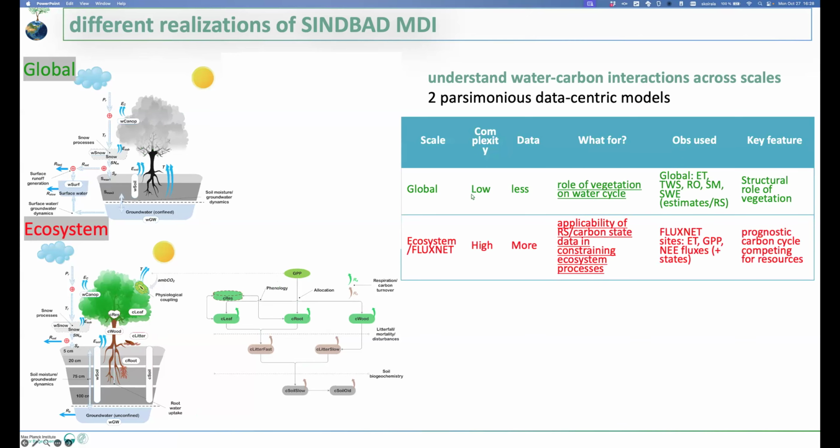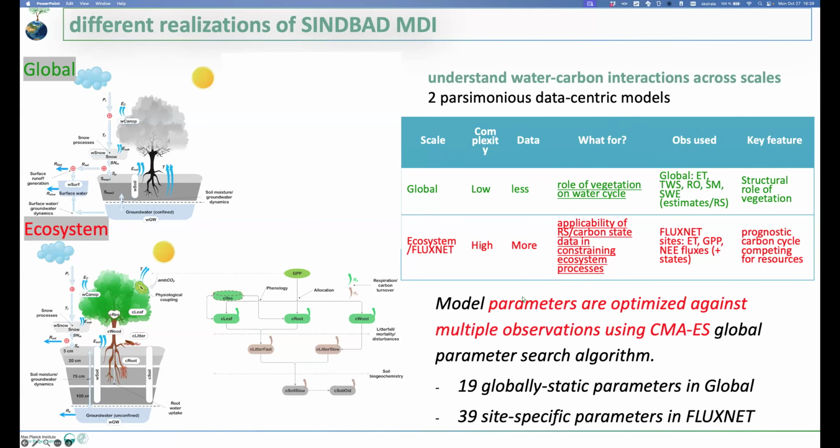The global one, we can summarize as low complexity, with less data, but we use it for the role of vegetation on the water cycle, mostly the structural role. And we use observations of ET, terrestrial water storage, runoff, soil moisture, and snow water equivalent to constrain the model parameters. At the ecosystem scale, we use the FluxNet fluxes, and on top of it, we use remote sensing to understand the value of using remote sensing data. But here, the feature is the prognostic carbon cycle competing for different resources.